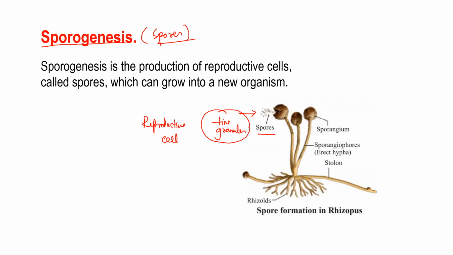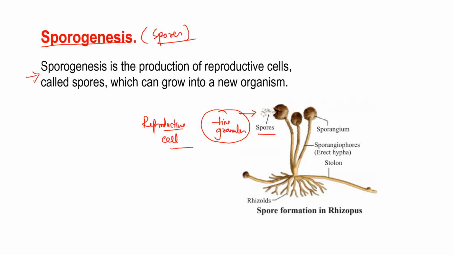Under favorable conditions, the sporangium bursts out, releasing spores which are the reproductive cells, and when they have enough moisture, warmth and oxygen in the environment, they grow into a new organism. Clear?